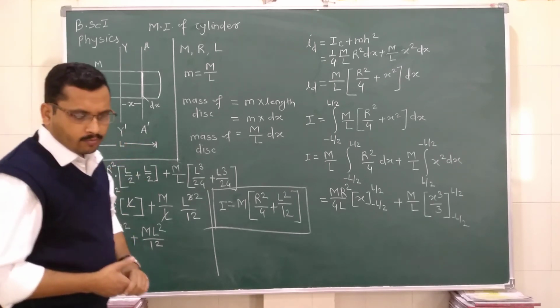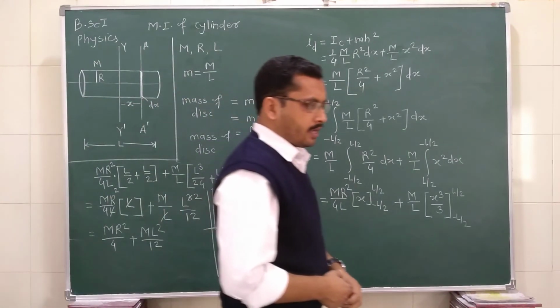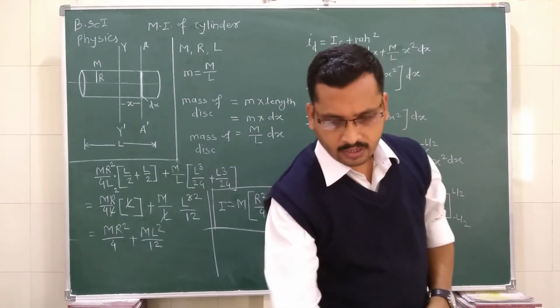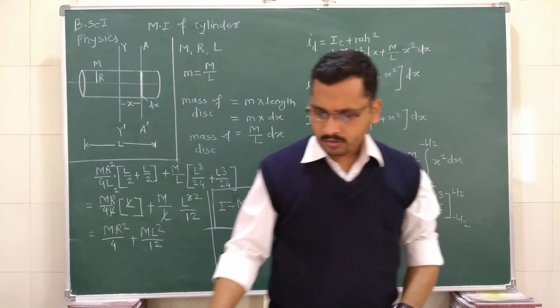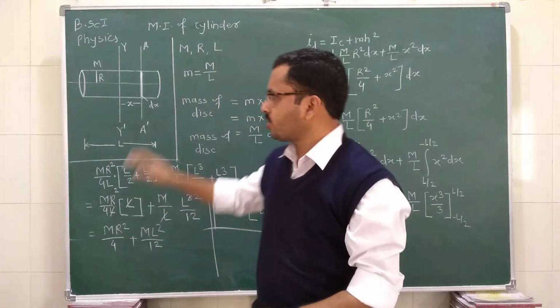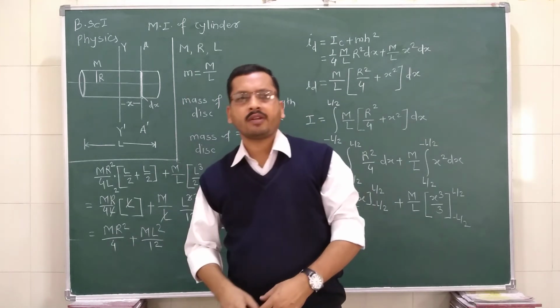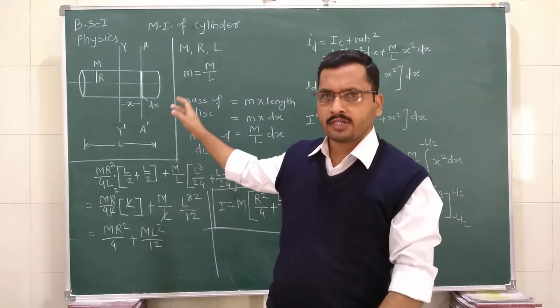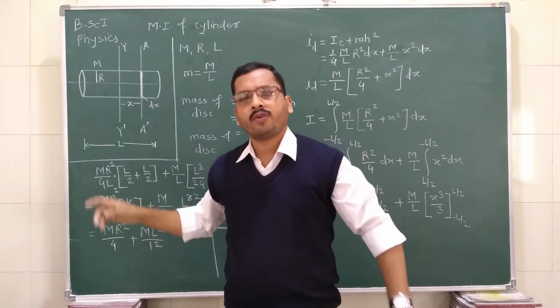So what is the moment of inertia about that axis? In a textbook this expression is given, so this is the assignment for you: to find out the moment of inertia of the solid cylinder about the axis of rotation passing through one end of this cylinder.